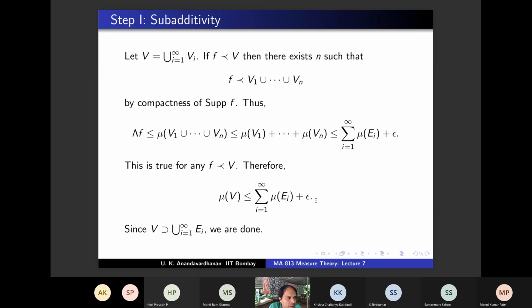We are going to show additivity: mu of union EI is the summation of mu EI whenever EI belong to MF. But instead of EI, what will be the first step? We will do it for 2 compact sets which are disjoint. Okay, so just keep that in mind.